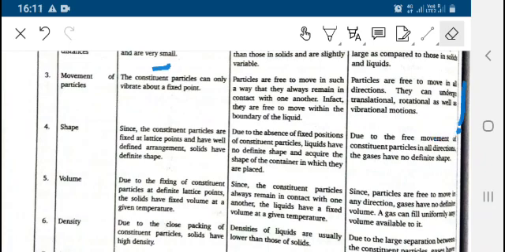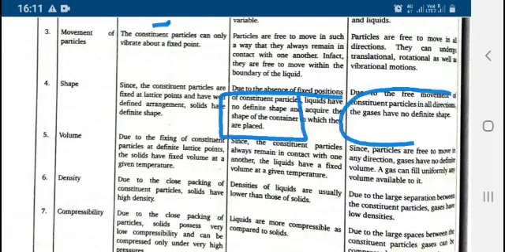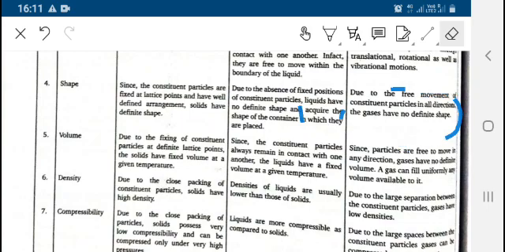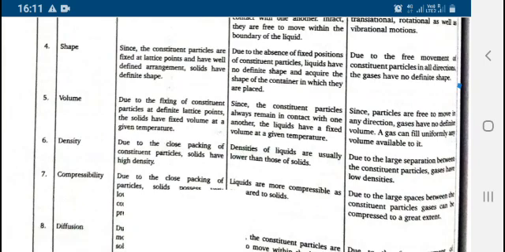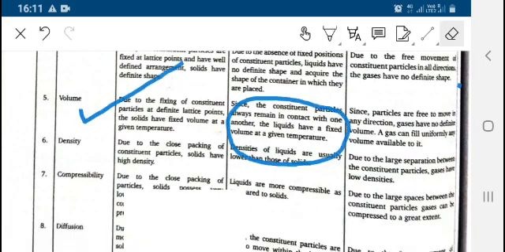Shape. Since the constituent particles are fixed at lattice points, solids have definite shape. In case of liquid, no definite shape is there. Even gases do not have definite shape. If we talk about volume, solids have fixed volume, liquids also have a fixed volume at a given temperature, and gases do not have a fixed volume, so they can occupy the available volume.